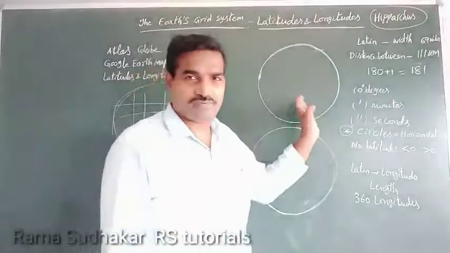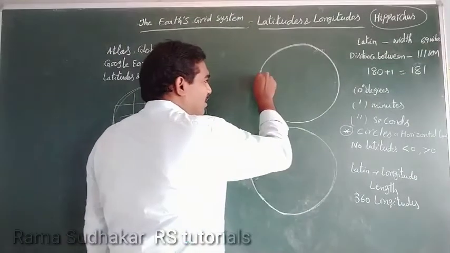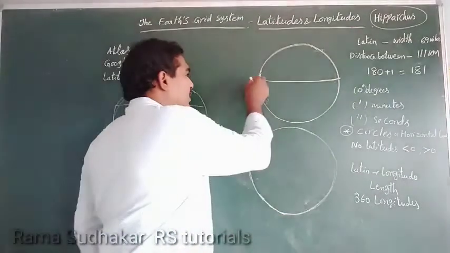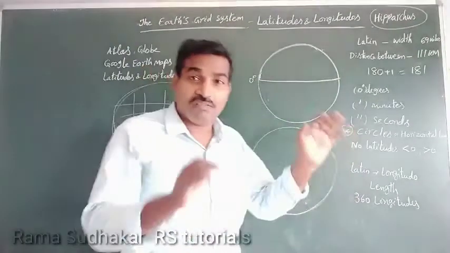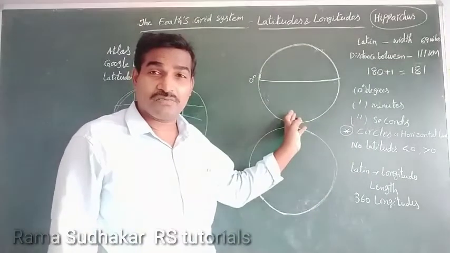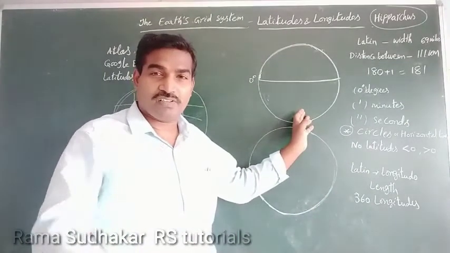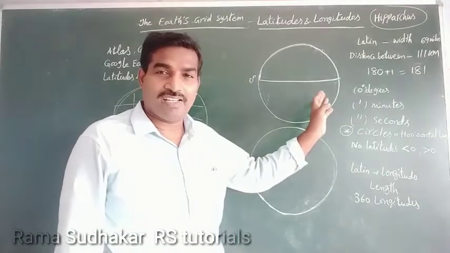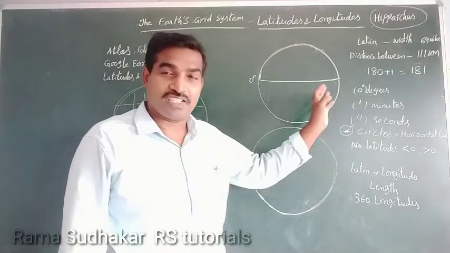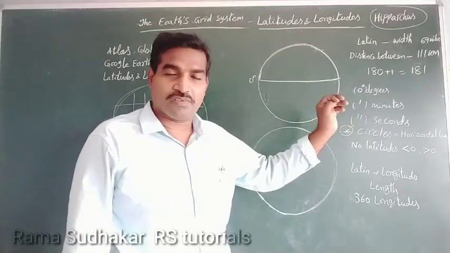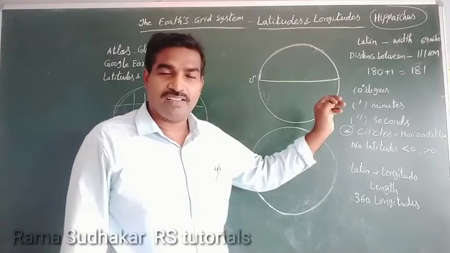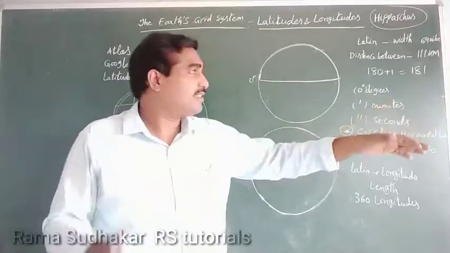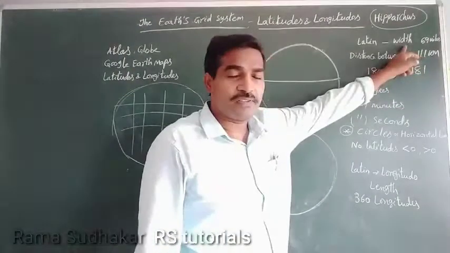See this latitude, this is the 0 degree latitude, known as the equator. The English word latitude is derived from the Latin word latitudo, meaning width.